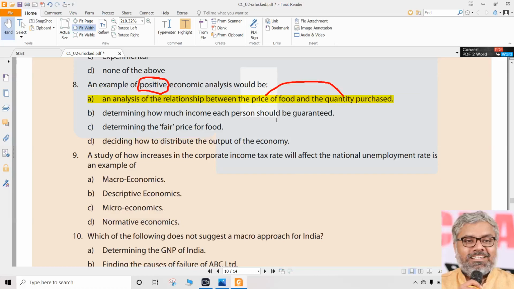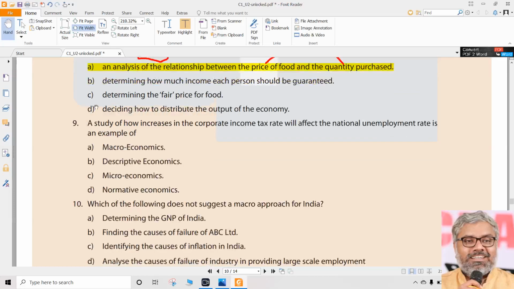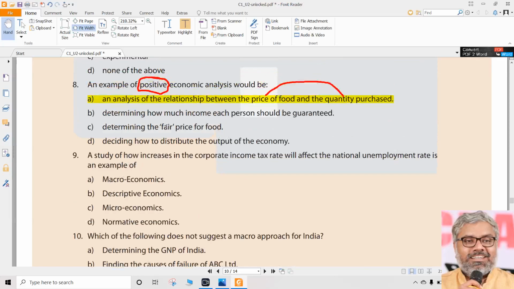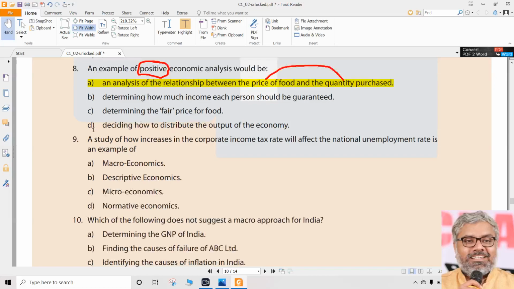Determine how much income each person should be guaranteed. See, where the word should comes, it is not positive, it is normative. C. Determining the fair price for food. Once again, what is fair, what is not fair is a judgment. Nobody can tell, oh, this is a fair price. Is 40 rupees fair for 1 kilo of rice? Who knows that? What is the quality of the rice? What is the inflation? Which rupee are we talking about? So all these things will have judgmental elements. So fair is not something which is objective. It is always subjective. So that cannot be a positive economic analysis.